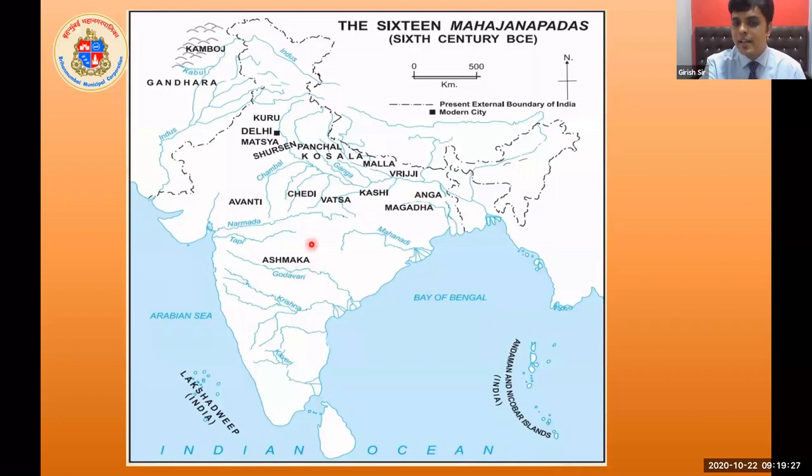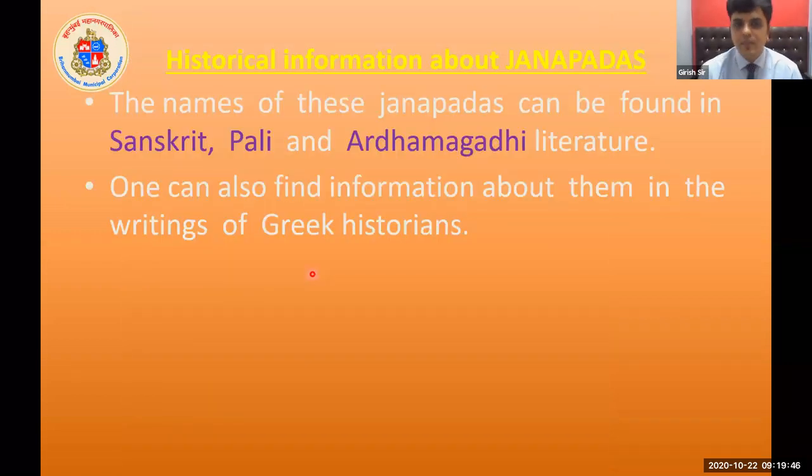This is in Maharashtra. You can see the Godavari river in this map, which distinctly tells us this is Maharashtra, as we know the Godavari originates from Nasik, Trambakeshwar. So these are the 16 Janapadas.